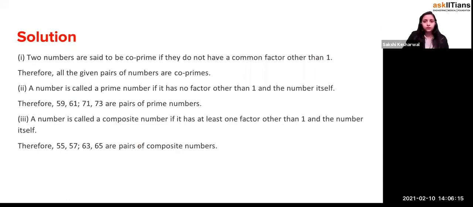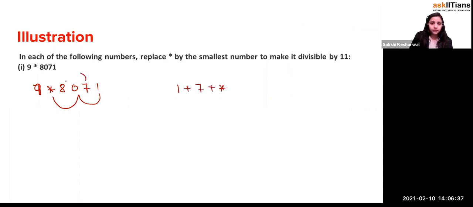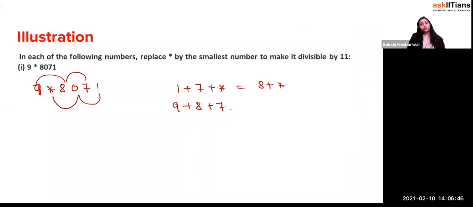So yes, now it says that in each of the following numbers, replace a star by the smallest number so that it is divisible by 11. So it's straight like 9 star 8 0 7 1. Odd places it will be 1 plus 7 plus star. Let's go for the even places: 9 plus 8 plus 7, so 15. This is equal to 8 plus star, right? So this is 15 plus 9, which is 24.